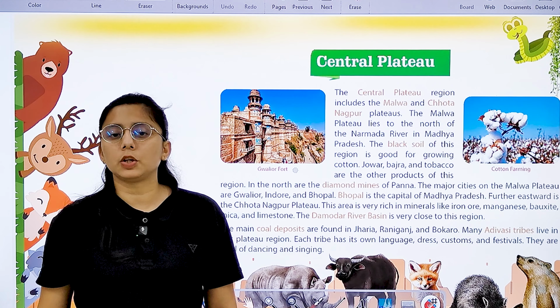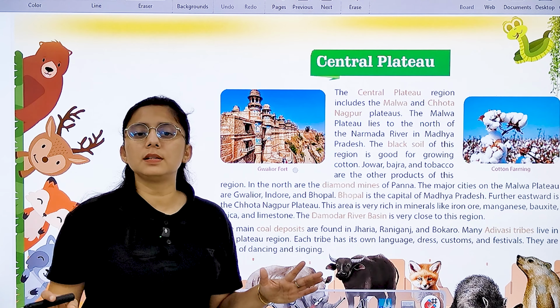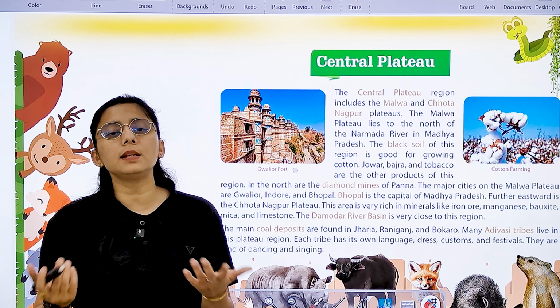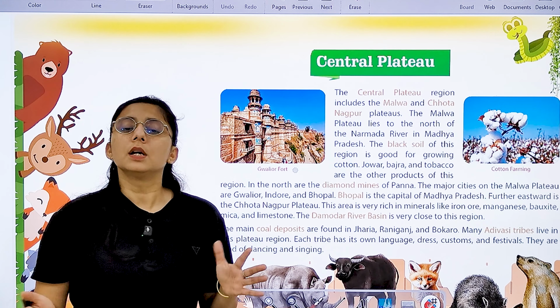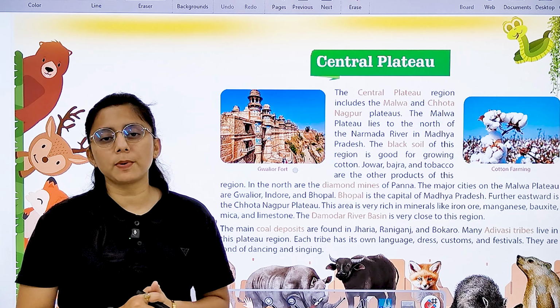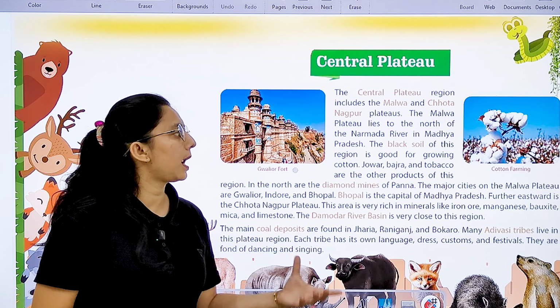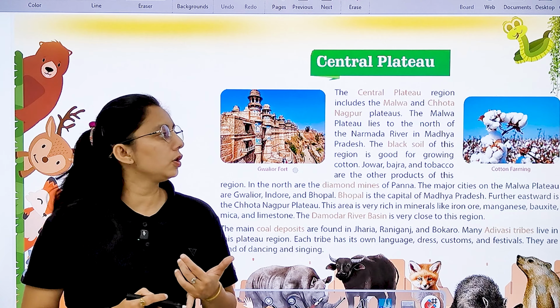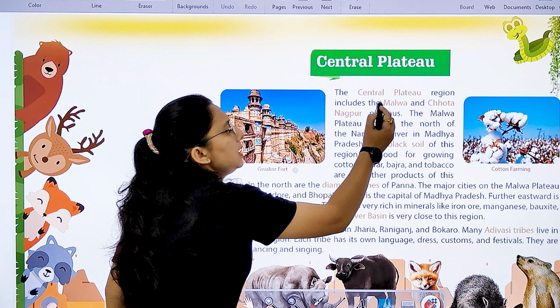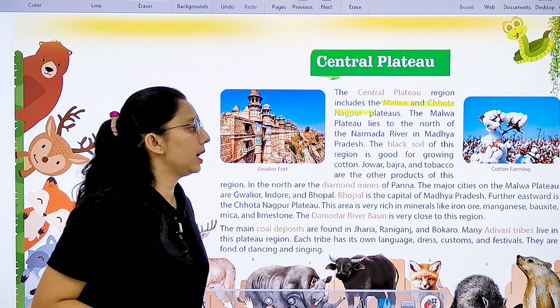Now the Central Plateau. I have completed the Western Desert. I have told you many things about the Western Desert. Hope you understood each and everything. Right? Now, we will move to the next topic of this chapter, that is the Central Plateau. In the Central Plateau, you see the Malwa Plateau and the Chota Nagpur Plateau. These are the two plateaus that you see over here.